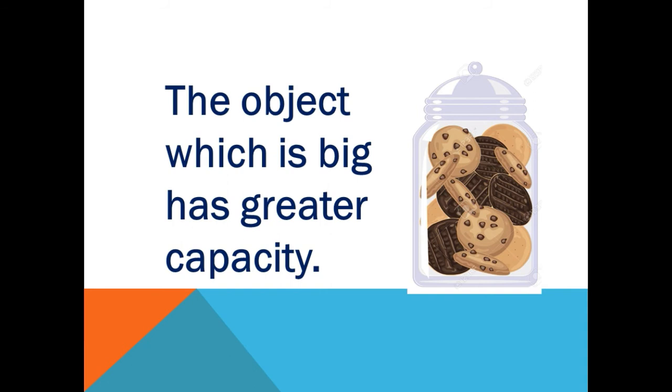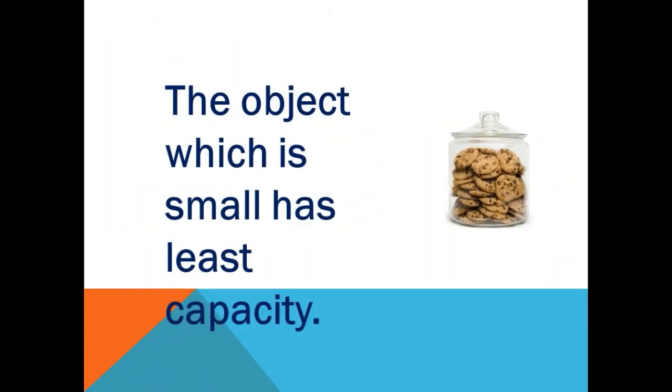See children, any object which is big will have the greatest capacity, and the object which is small has the least capacity.